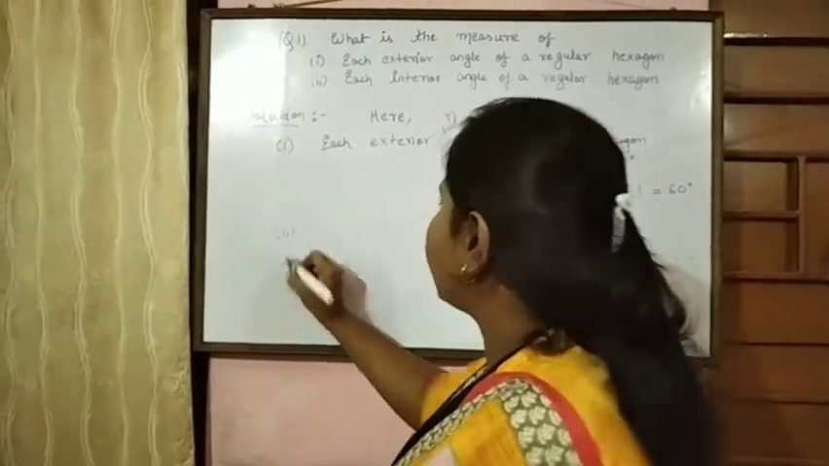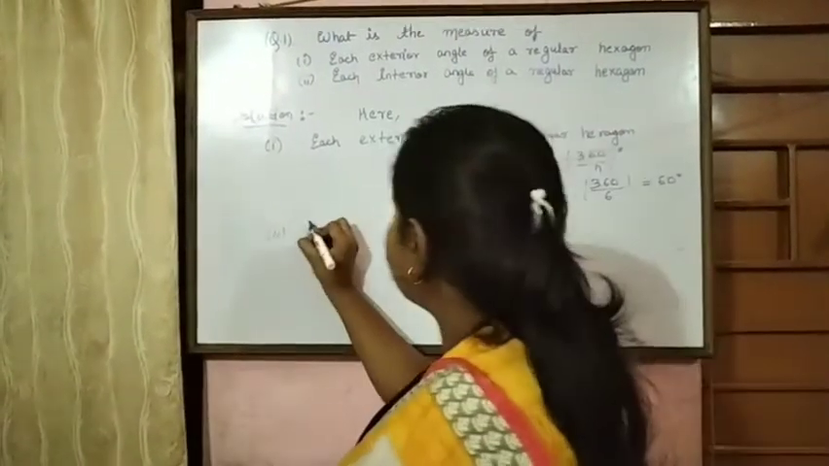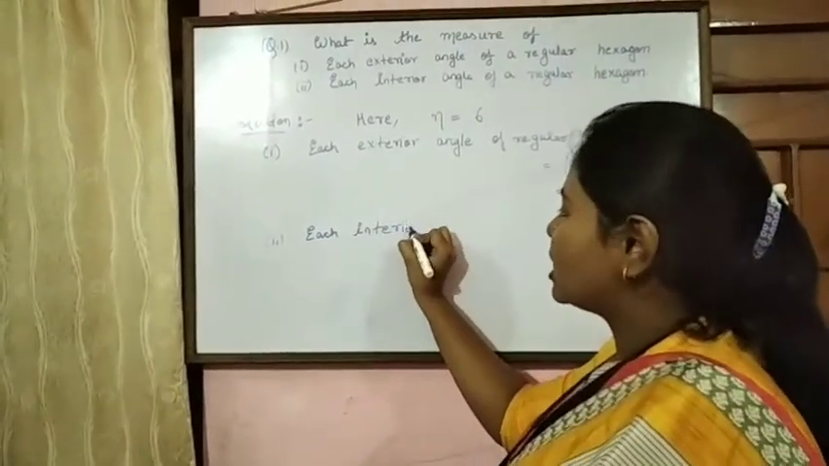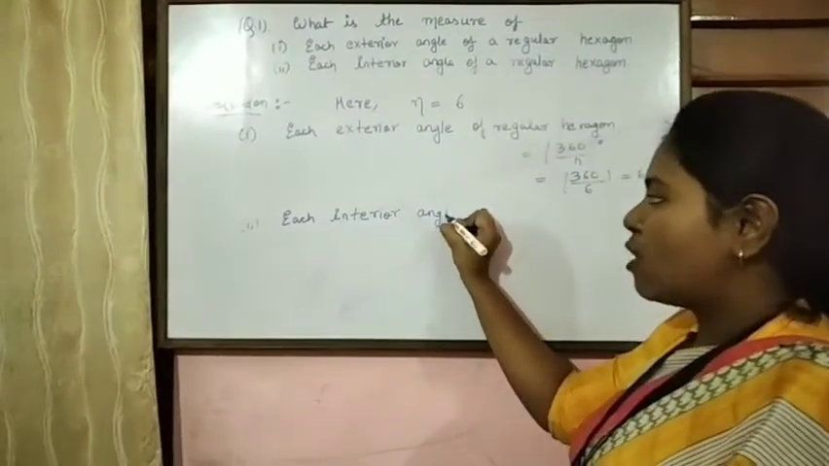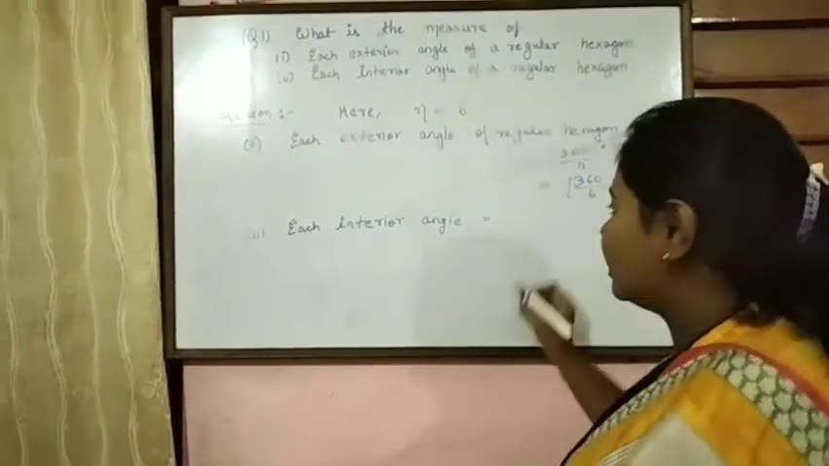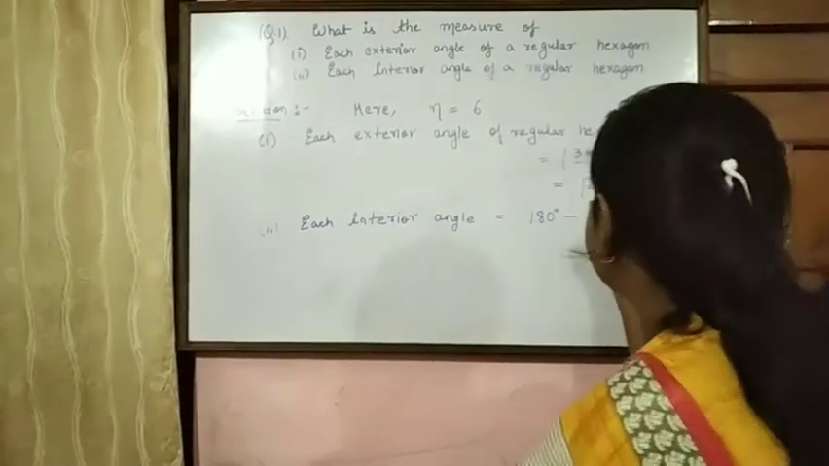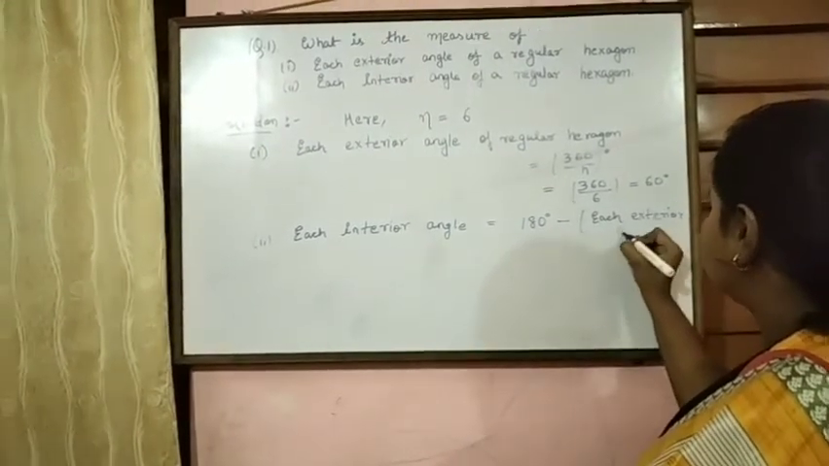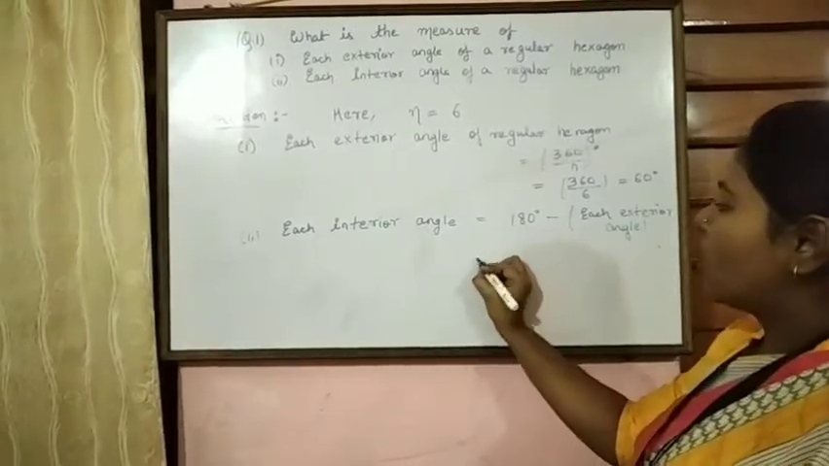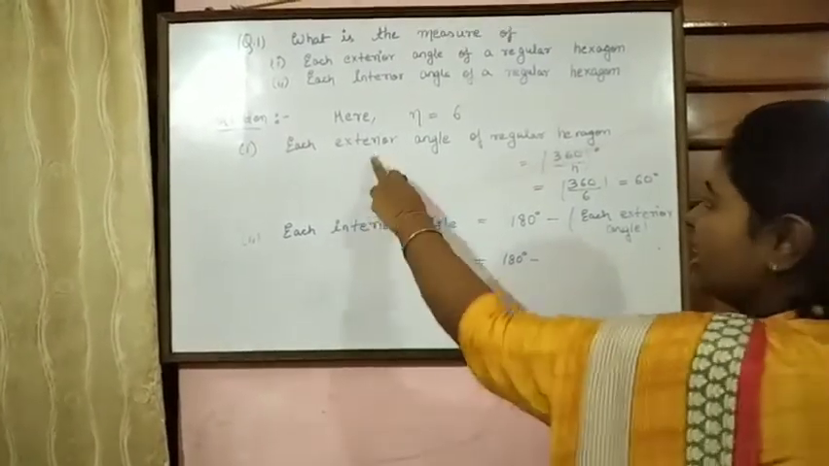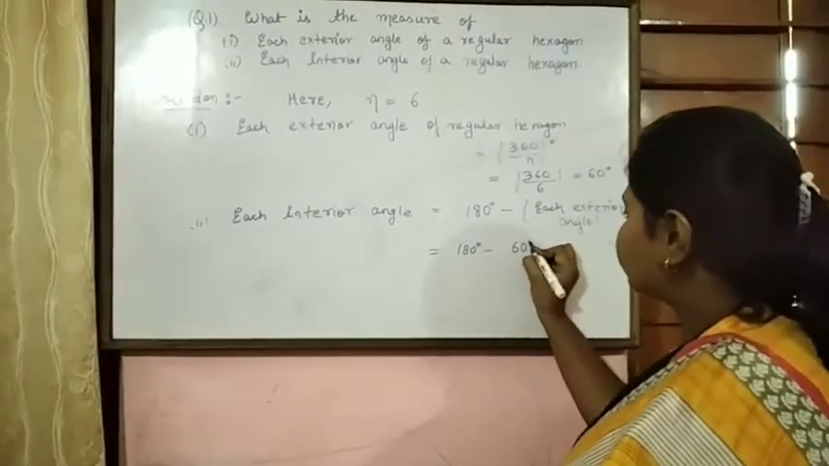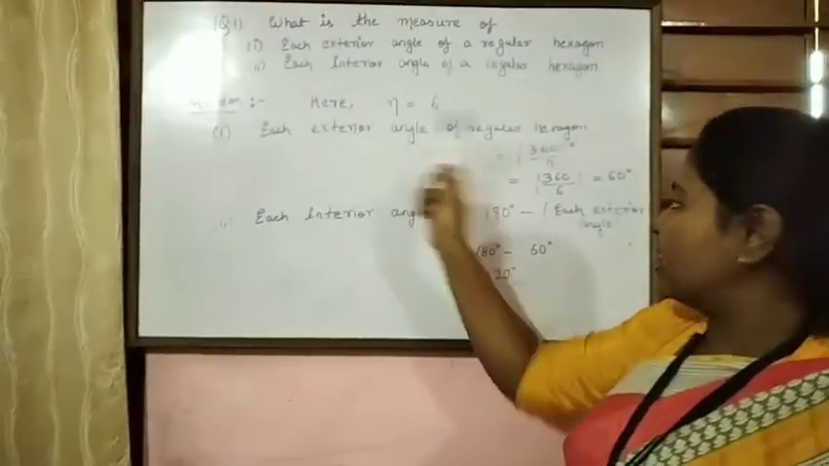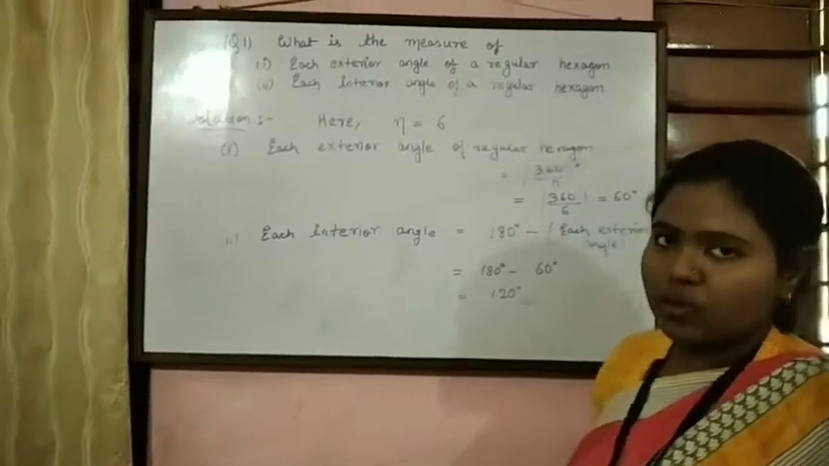Now students, second, we have to find each interior angle. What is the formula for each interior angle? For each interior angle, the formula is 180 degrees minus each exterior angle. So it is 180 degrees minus each exterior angle, which is 60 degrees. So we will subtract it. We get 120 degrees. So our answer is: each exterior angle is 60 degrees and each interior angle is 120 degrees.